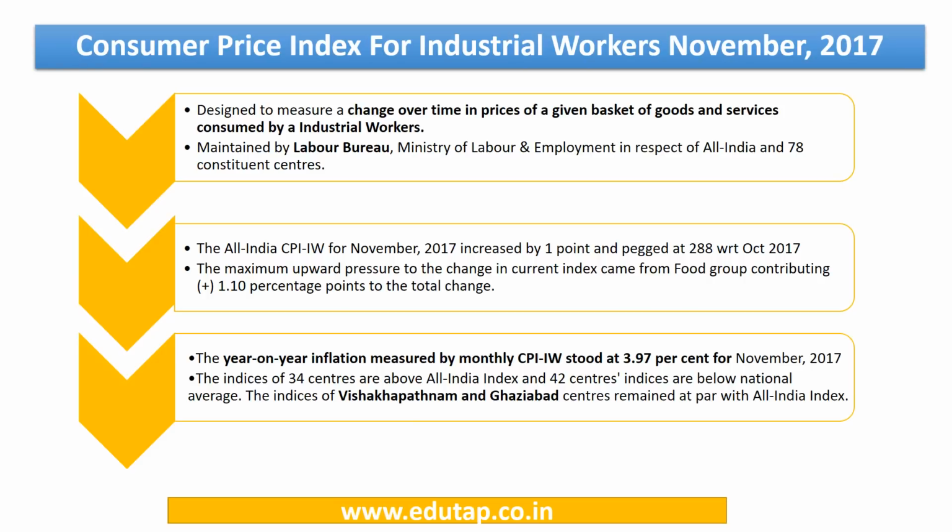Next we have the Consumer Price Index for Industrial Workers that has been recently released for the month of November 2017. This particular consumer price index measures the change over time in prices of a given basket of goods and services that are being consumed by a particular population, that is the industrial workers, as the name suggests.